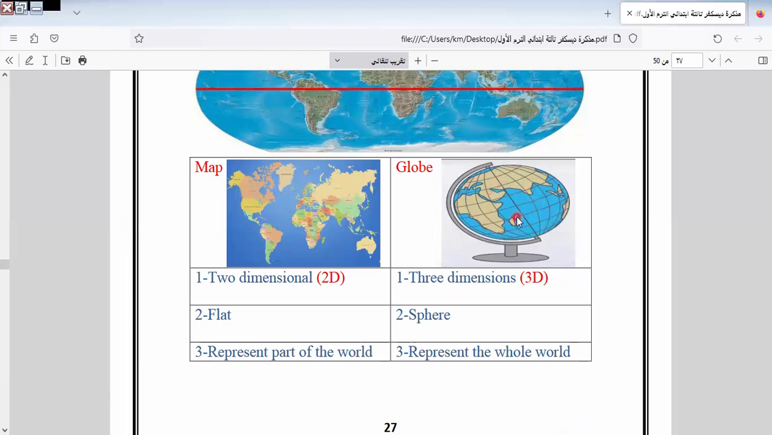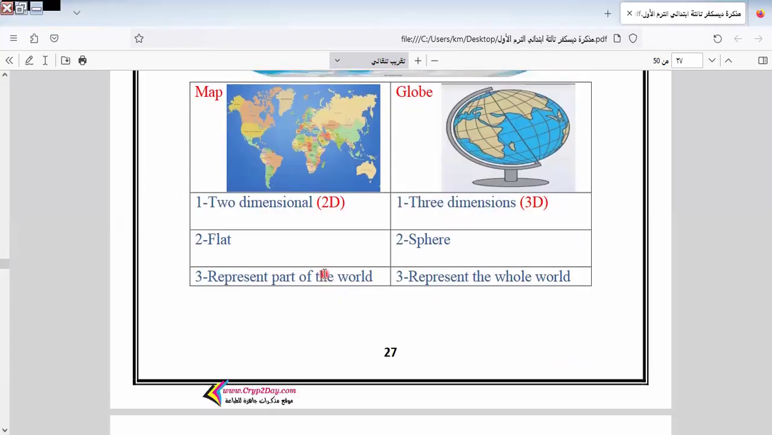I think when we went to grade 4, we took social studies and we learned this. This is the map and this is the globe. I think we learned it in detail. Here we have 2 dimensions and here we have 3 dimensions. Okay. Here is the flat and the sphere. A sphere is like a circle, and this is called flat.